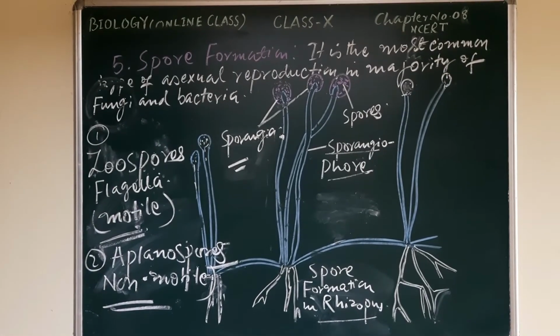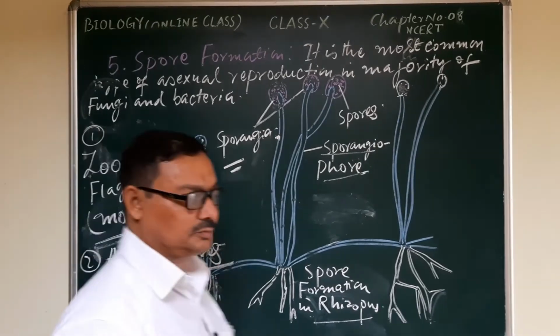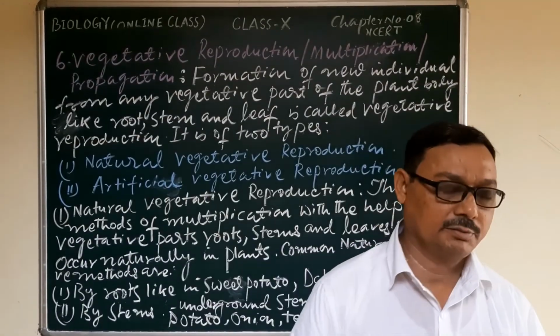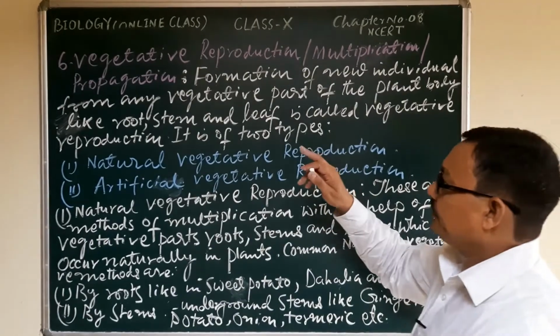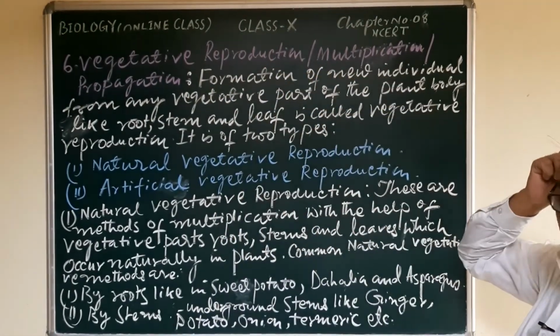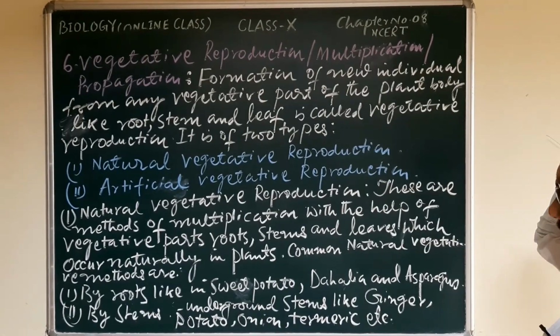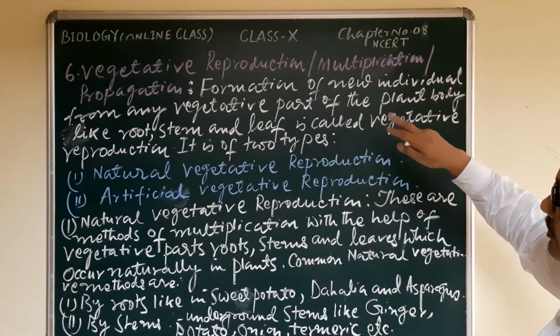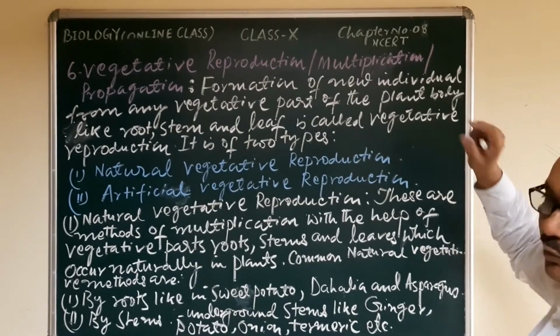Now come to know about tissue culture, number 6 method of asexual reproduction, vegetative reproduction. In the chart which I gave you earlier in the beginning of this lesson, I think I have missed one, spore formation.